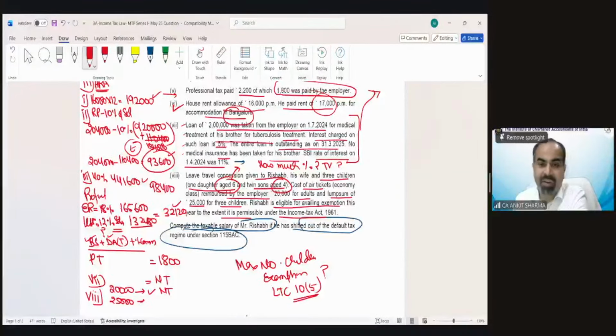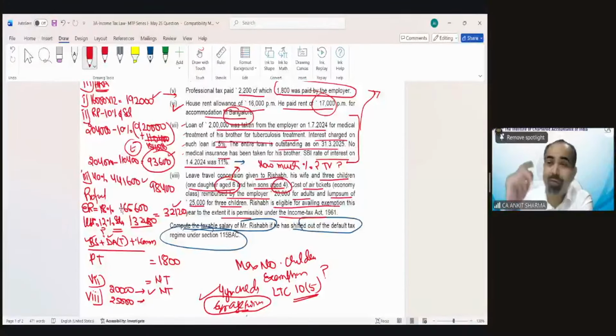Suppose I reverse it: 4 years is the age of one daughter and 6 years is the age of twins. So that means who takes birth first? Twins. So if twins take birth before the single child, then only twins can take the exemption.